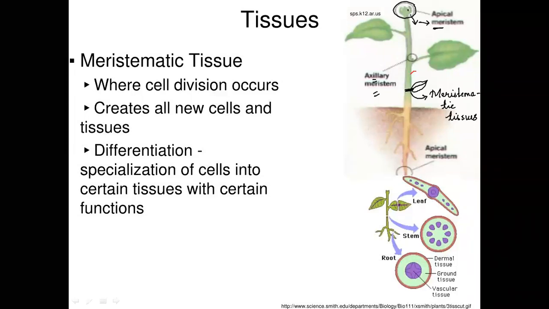It is present here in the axillary region to give out a new leaf, whereas on the top, in the apex part, it is present because it helps in the growth of the plant. Here the cell division takes place and it helps the stem to grow. Understood, right? So these are the places where you find meristematic tissues, apical or axillary meristem. It helps in the growth of the plant.